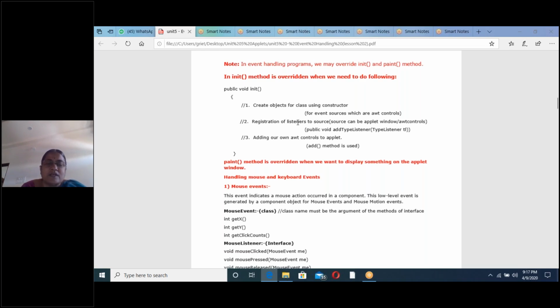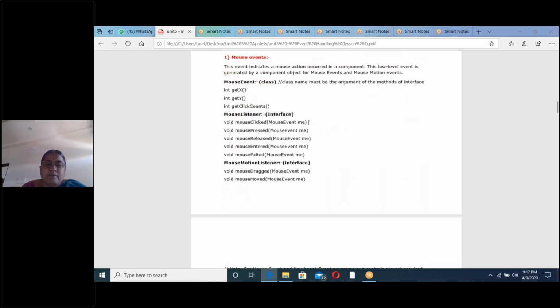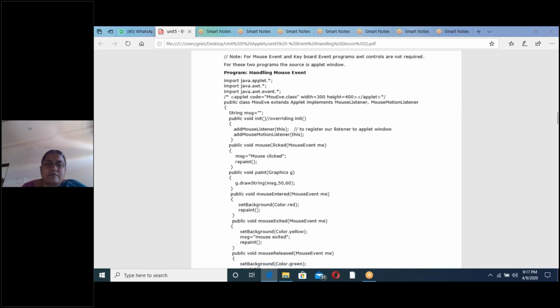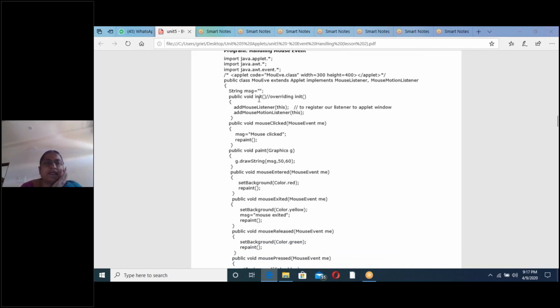Source is applet window. Now what is this step? Registration of the listeners. Here we are taking two listeners, mouse listener and mouse motion listener, and we are registering the two listeners to the source, that is applet window. Understand the program, don't by heart. Understand each and every line, easy only. Next, so init method. So first step, creation of object is not necessary, and adding that object to the applet window is not necessary because our source is here applet window. So to register our listeners to applet window, that is important. Only second step is enough for these type of programs.